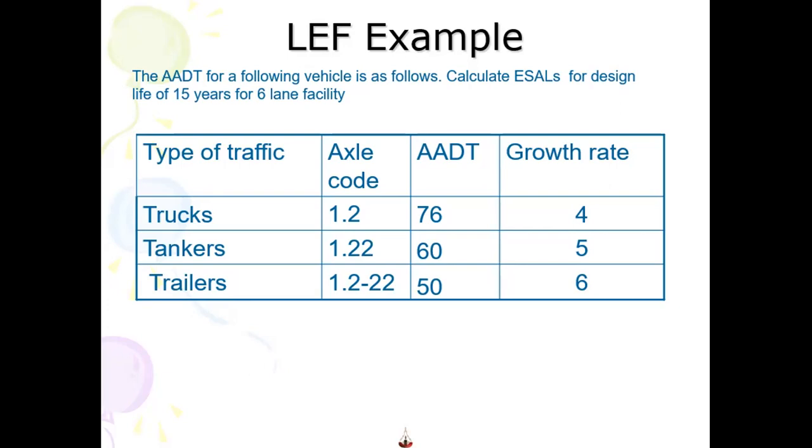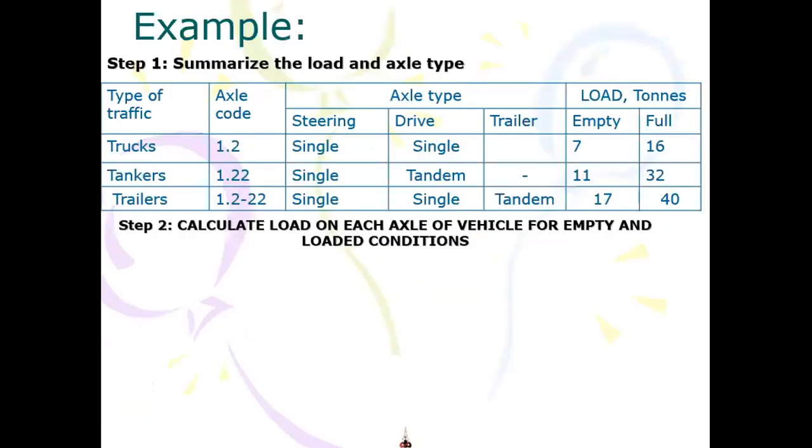So our first step is we need to summarize the load and axle type. We can see that the truck has 2 axles.